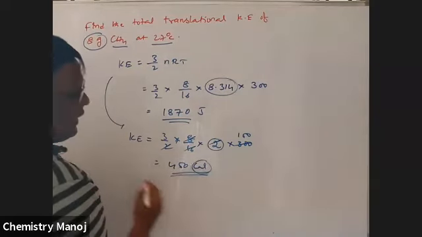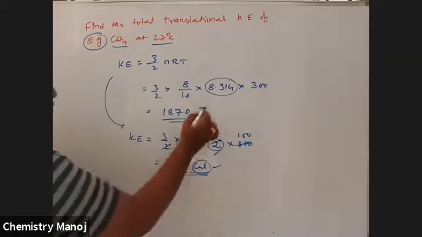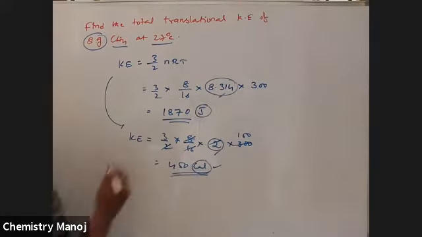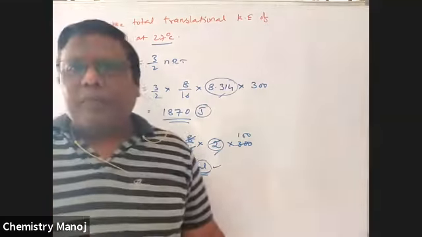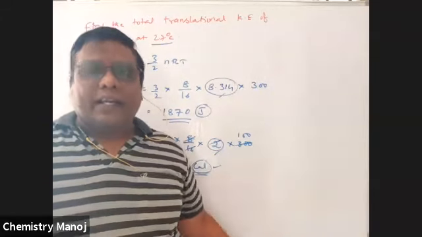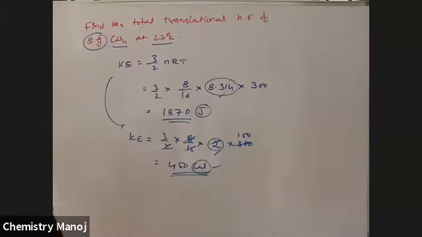If you want in calories, use R value in calories. If you want in joules, use R value in joules. So kinetic energy is nothing but energy in joules and calories. These are simple formulas based on our kinetic energy. Next one, molecular velocities. What are the different RMS velocities, something else are there? How to identify?